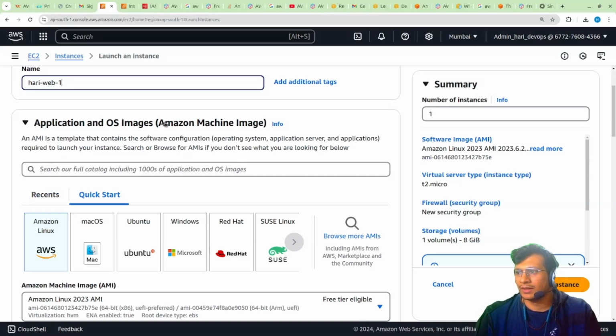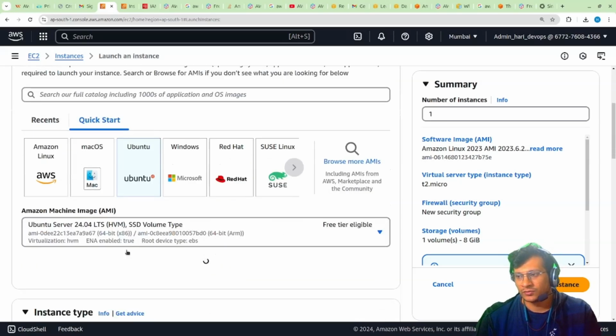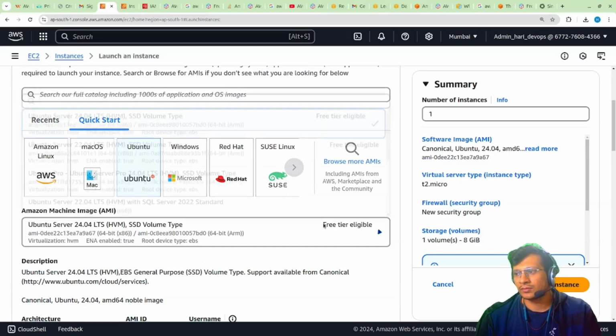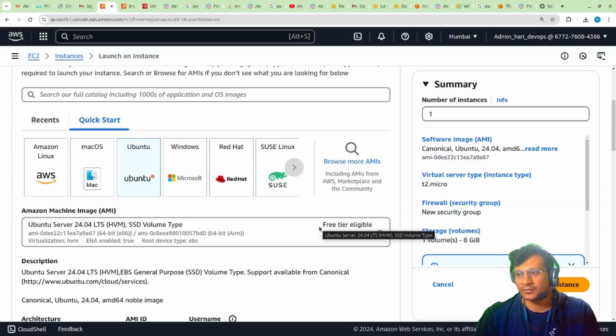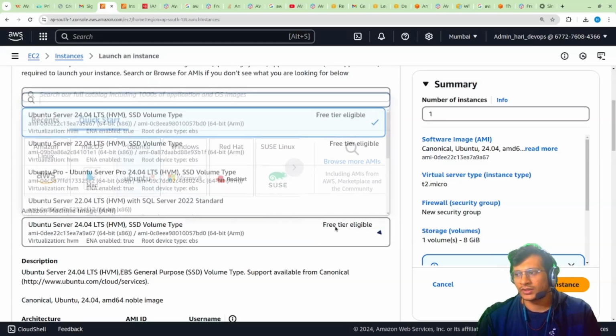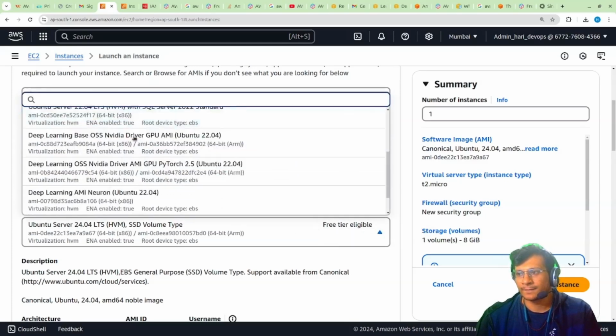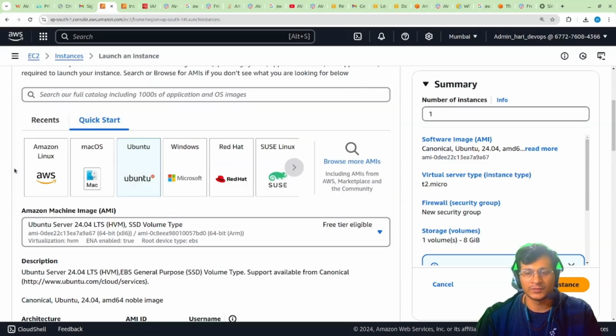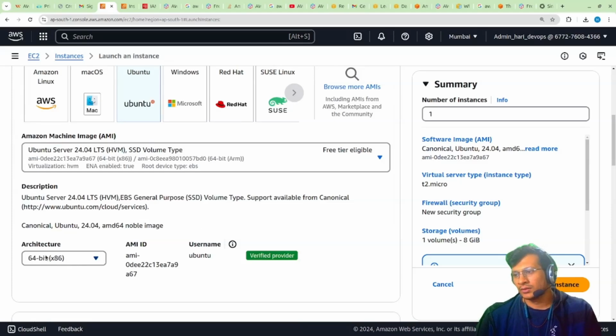So these are the Amazon machine images. It is like the ISO file for your images. You can create your custom ISO images also. We'll see over there. So right now I'm just selecting Ubuntu, and for free tier users, make sure that you are using free tier eligible images only. There are multiple other images, but you will be charged for using those images. So this is AMI.